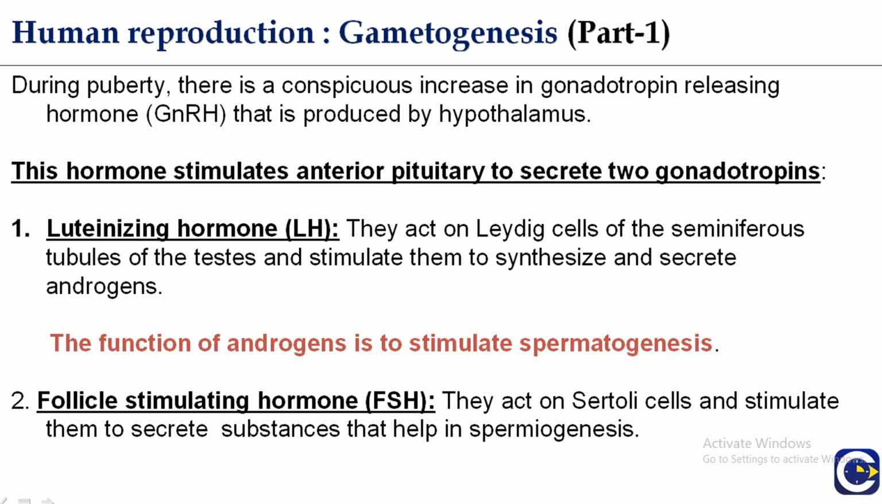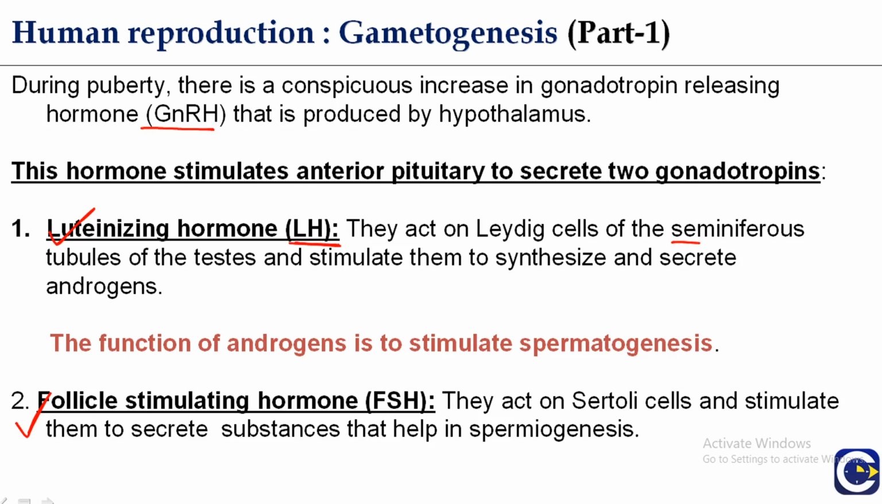During puberty, there is a conspicuous increase in gonadotropin releasing hormone, GnRH, produced by the hypothalamus. This hormone stimulates the anterior pituitary to secrete two gonadotropins. What are these? The first is the luteinizing hormone, and the second is the follicle stimulating hormone. Why are they important? LH is very important. It acts on the Leydig cells.